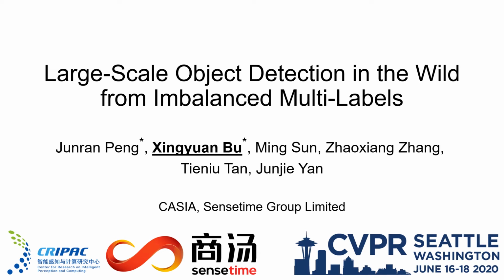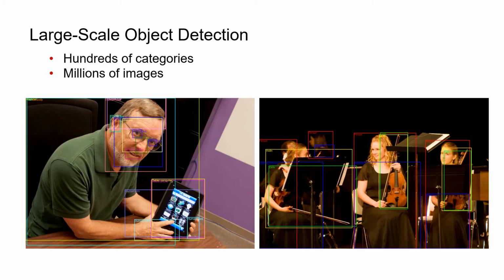Today I'm going to introduce our paper called Large-Scale Object Detection in the World from Imbalanced Multilabels. From the history of deep learning, we know that the development of an area is closely related to data. The recently published large-scale OpenImage dataset, which contains 1.7 million images with 500 categories, unseals the limits of data-hungry methods and may stimulate research to bring object detection to more general and sophisticated situations.